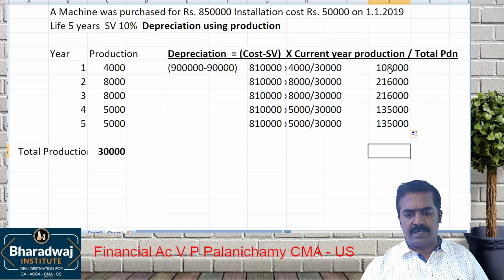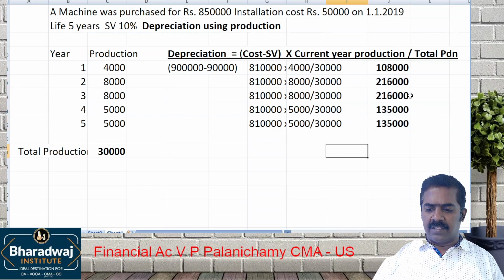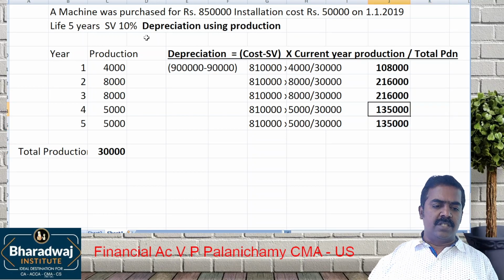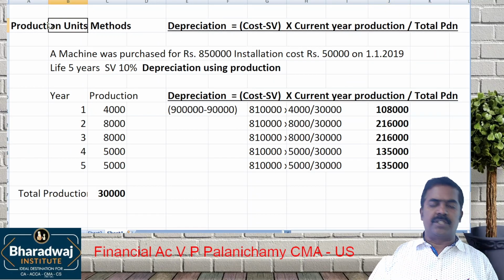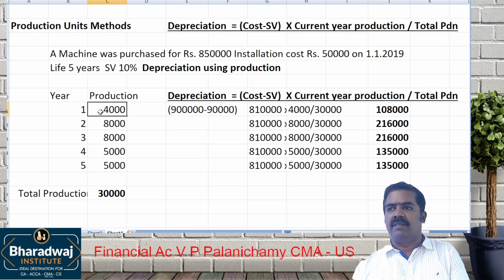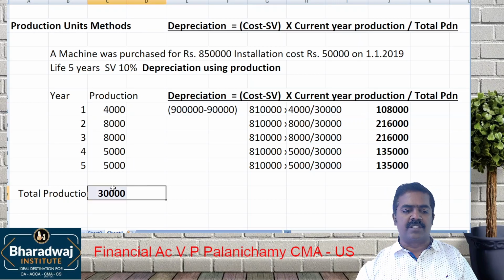This will be the depreciation. 1 lakh 8,000, 2 lakh 16,000, 2 lakh 16,000, 1 lakh 35,000. Which method is this? Production units method. Simple. This method is based on how much you are manufacturing in the current year divided by the total manufacturing.